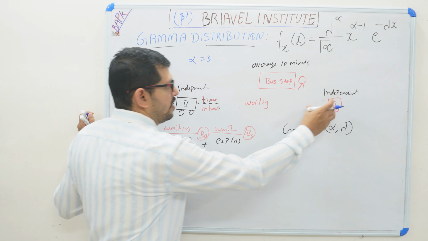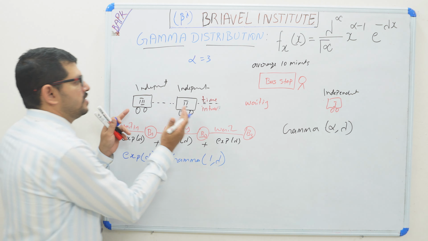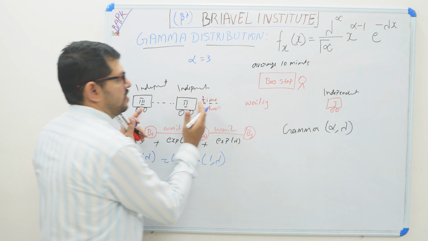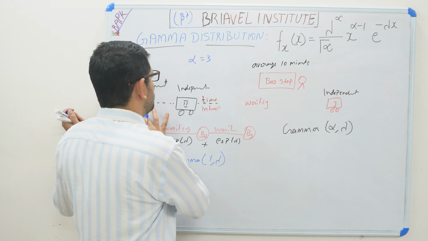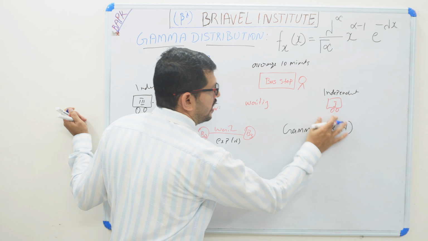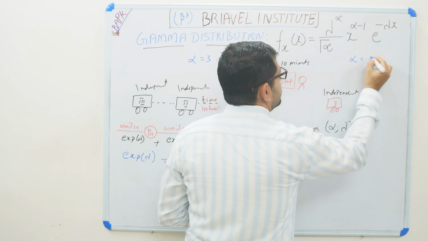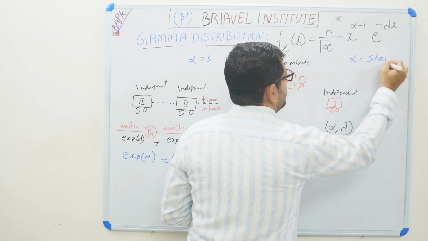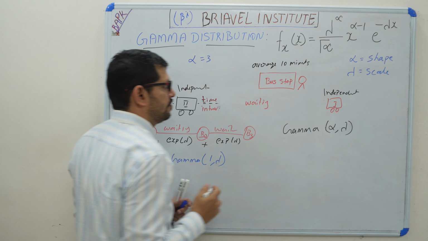If we analyze 2 or 3 events, then it is the gamma distribution of alpha and lambda. Here there are 3 events, so alpha becomes 3. Alpha is the shape parameter, and lambda is the scale parameter.